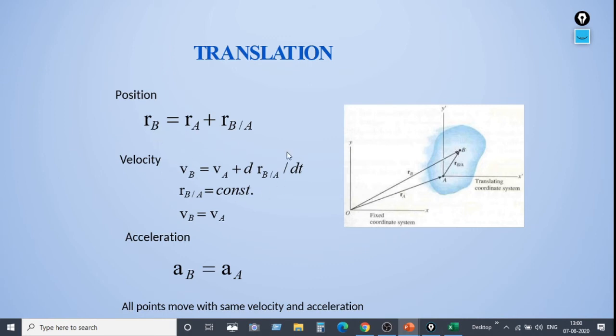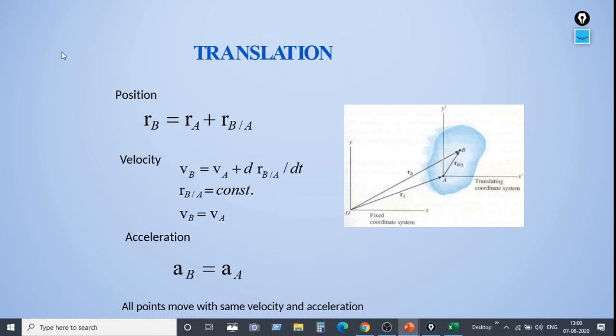RB/A is constant, so the differentiation of this constant will give rise to 0. Hence VB is equal to VA. That means when VB is equal to VA, acceleration AB is also equal to AA. That means all points have the same velocity and acceleration in a translatory type of motion.